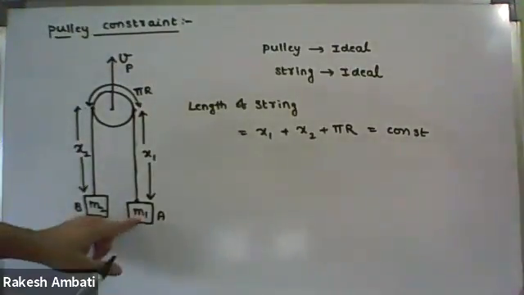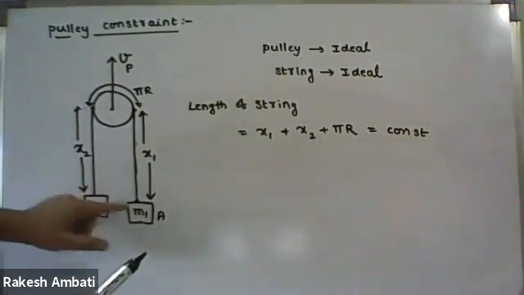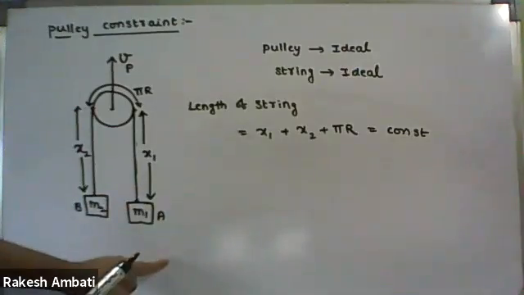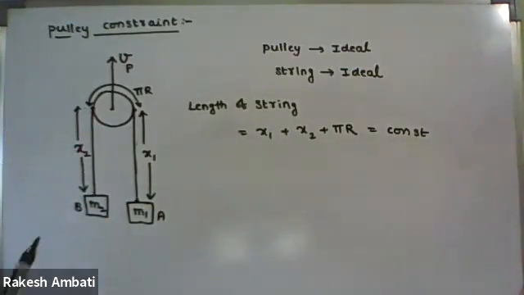For example, if one is heavier and one is lighter, the heavier one will move downwards and the lighter one will move upwards.